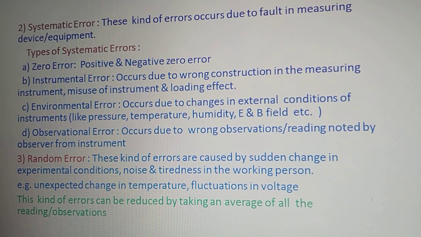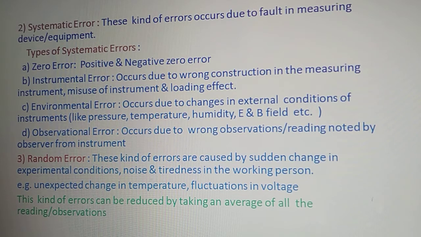I think I need not explain much more about positive and negative zero error, because we have been using the micrometer screw gauge since 11th and 12th, and we have studied what is meant by positive zero error and negative zero error. So zero error is one type of systematic error, and these zero errors generally occur because of a fault of the instrument, right?